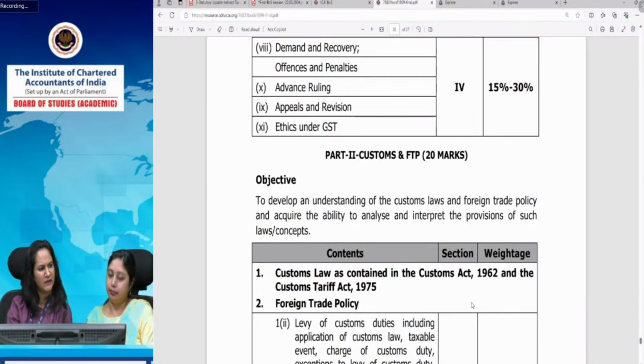Yeah, even Mansha and Dhruv have asked many queries. Mansha and Dhruv, I will take your query just after completing the section-wise weightage. Part 2, customs and FTP. Let me go through it and then I will take up your query.